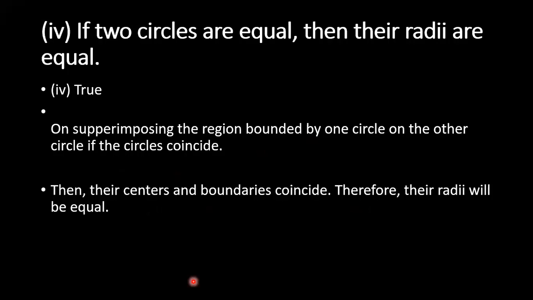Now, in the video, I've shown two triangles, children. Two triangles of the same size and same angles, if you coincide them with each other, then the two triangles are equal. Here two circles are equal, so obviously the radii are equal. That also we can take. Am I clear? Even the region and the boundary are both coinciding with each other, so definitely the radii will be equal.